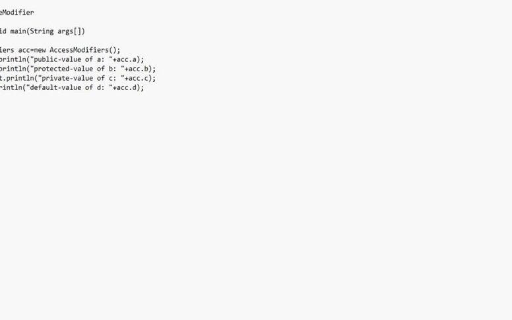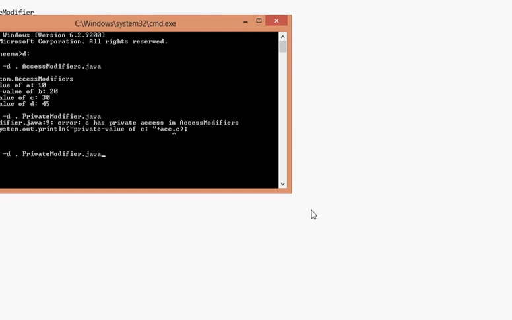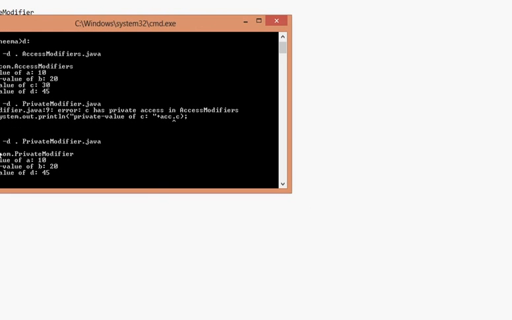Compile this program. It is compiled. Now execute java com.PrivateModifier. See, here we are getting the values for public, protected and default. So that's why, for variables which are declared as private, we cannot access those members from other classes.